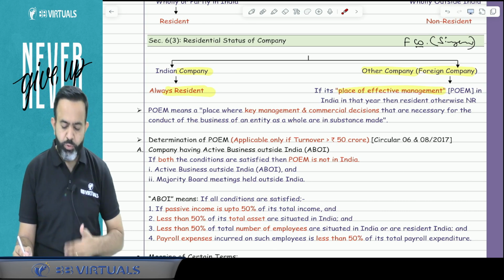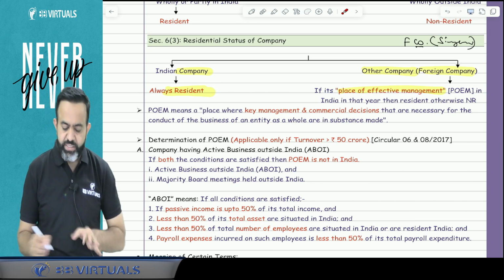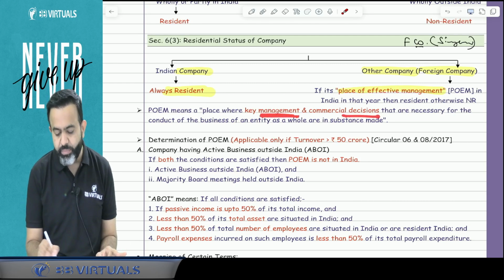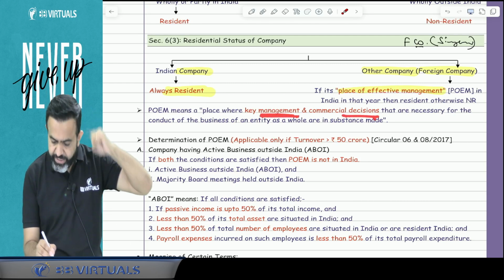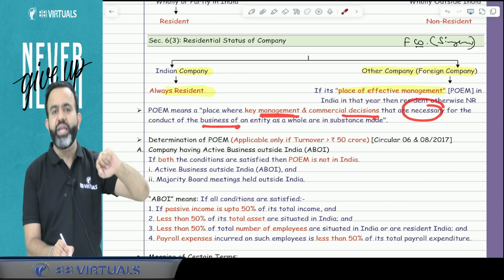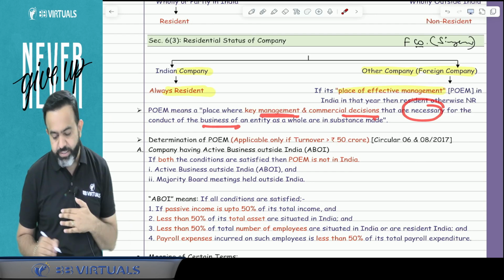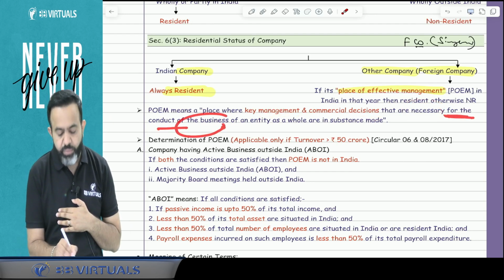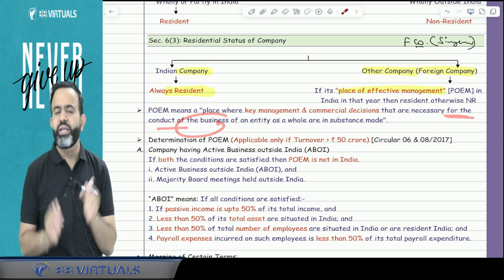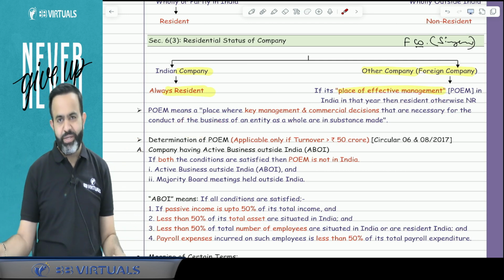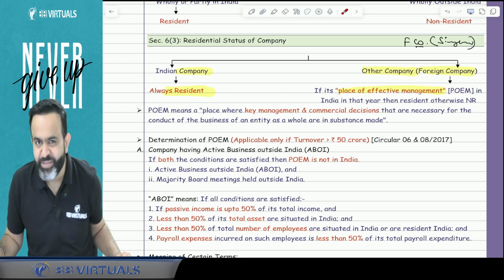Now the question is what do you mean by the POEM? So guys, POEM means a place where key management and commercial decisions that are necessary for the conduct of the business of the entity as a whole are made. That place is called POEM. But now the question is how we will determine the POEM.